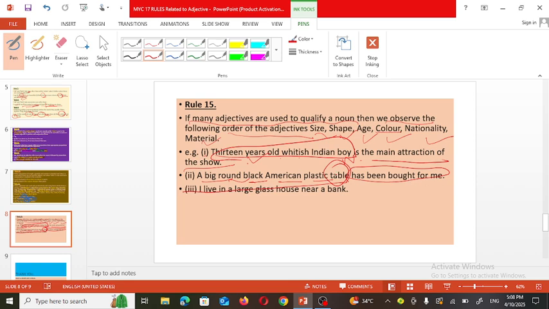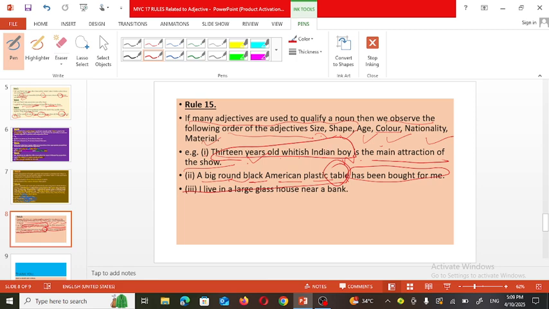In the sentence, the first part is the subject and the remaining part is the predicate. So what has been bought for me? A table. And how is the table? A big, round, black American plastic table. For one table, all these adjectives are used, showing size, shape, color, nationality, material and so on.